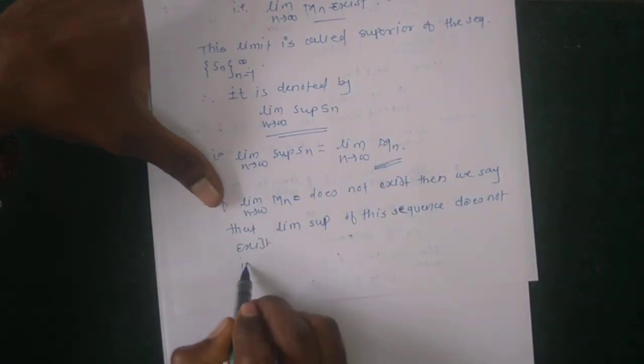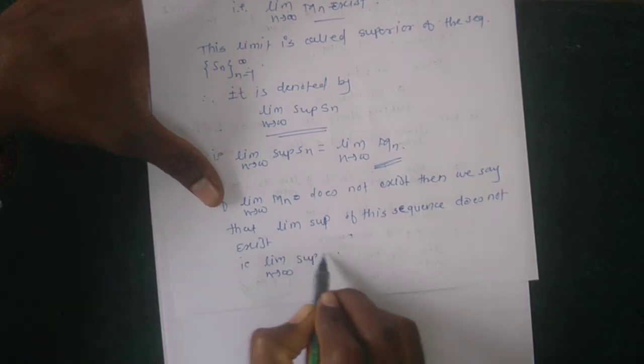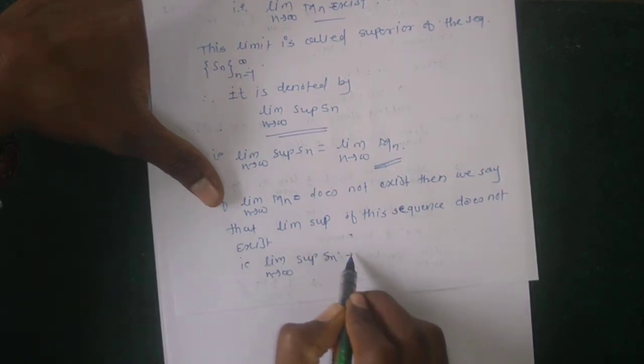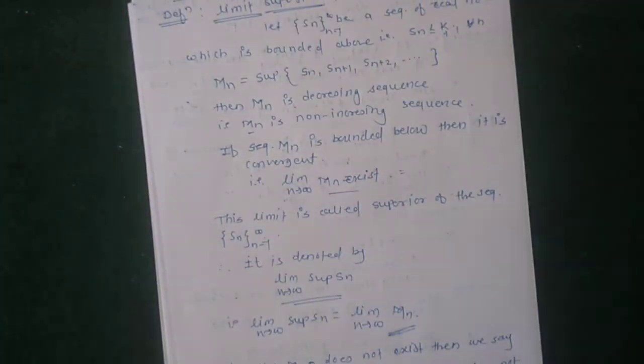Because the given sequence is a decreasing sequence, the limit as n tends to infinity of the supremum of Sn diverges to minus infinity, because the given sequence is not bounded below. Okay, this is the definition of limit superior.